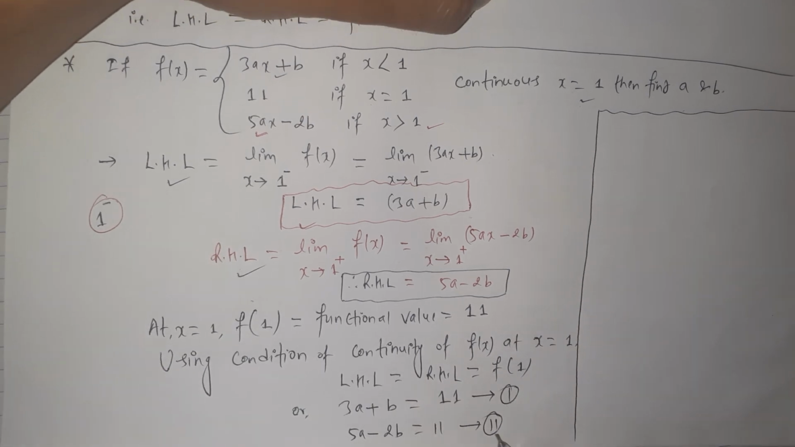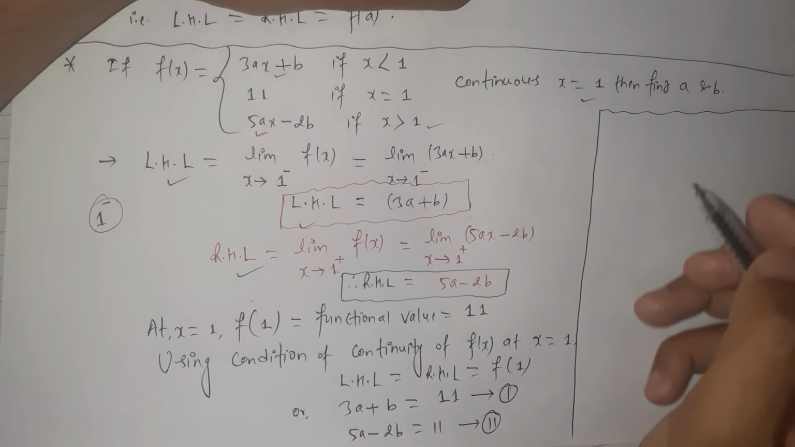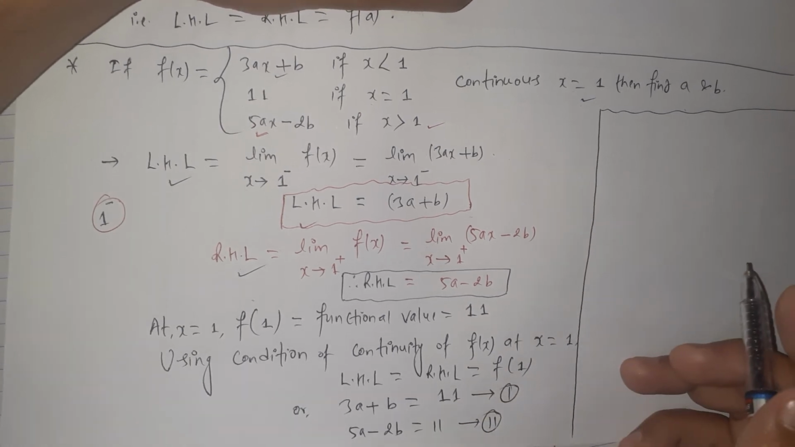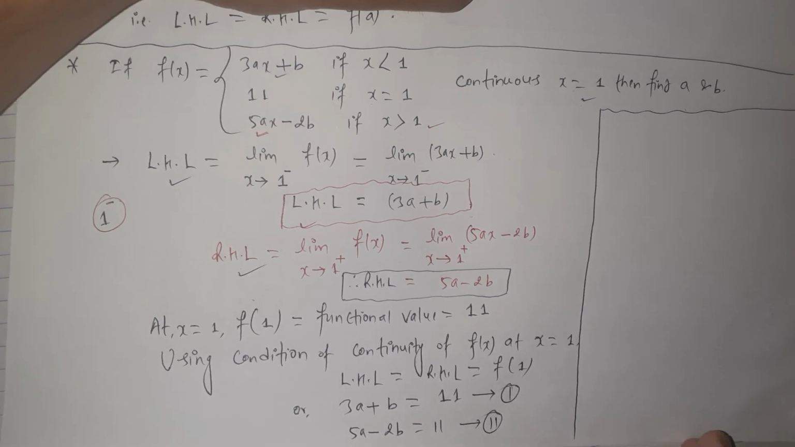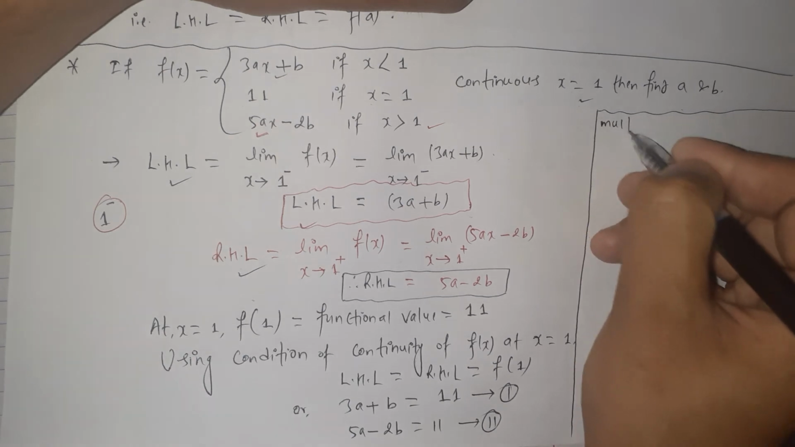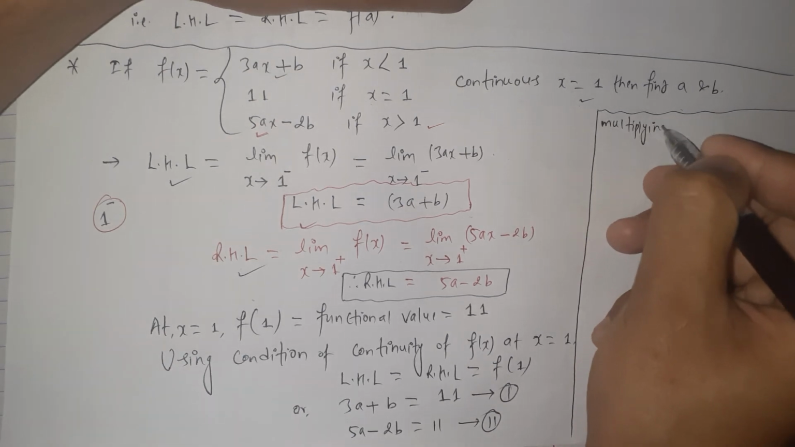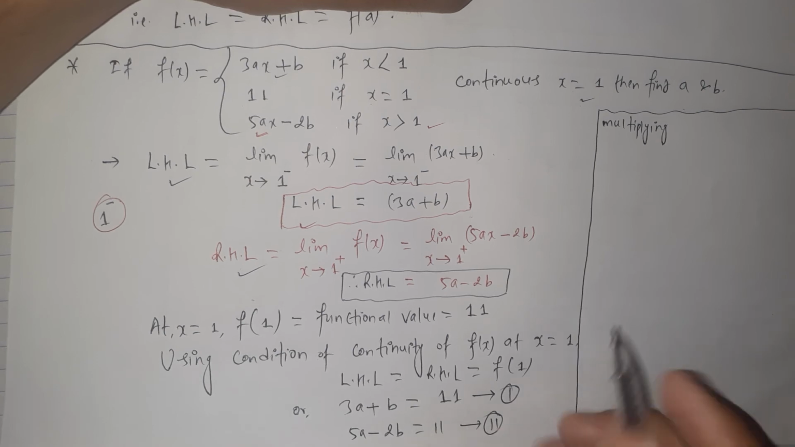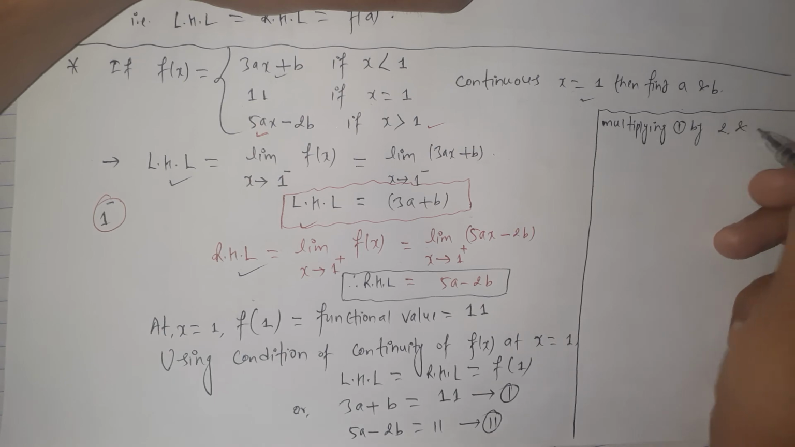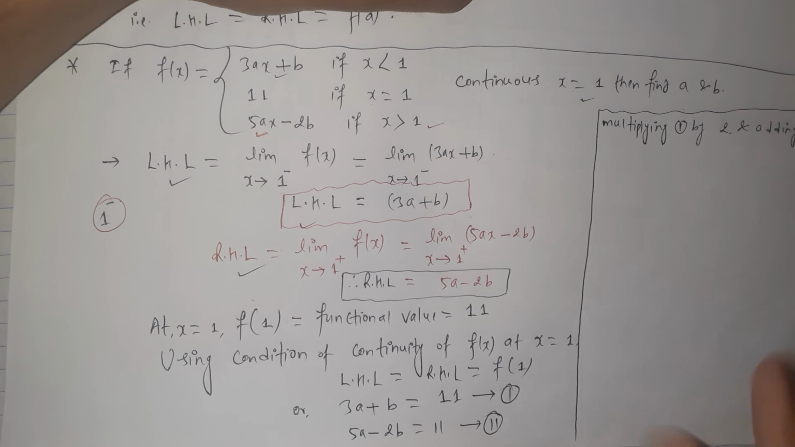Here are equations 1 and 2. We can use any method to solve these linear equations. Let's use the very shortest method, the elimination method. I am going to eliminate the variable b here, so multiplying equation 1 by 2 and then adding the equations.